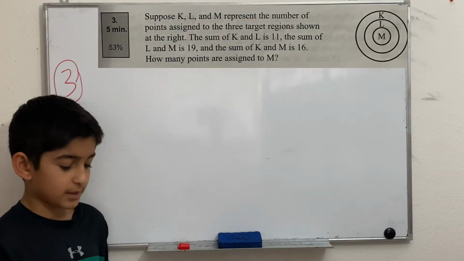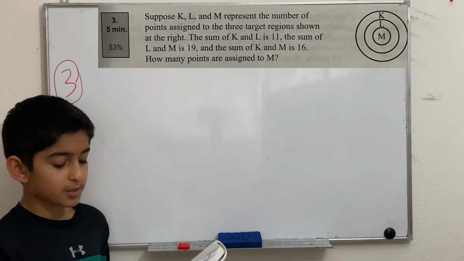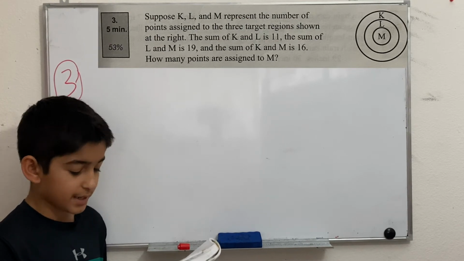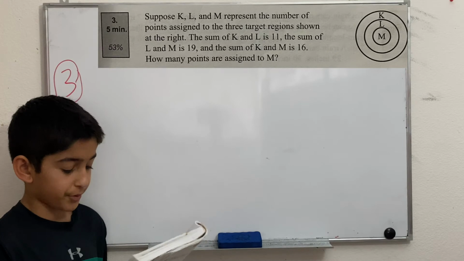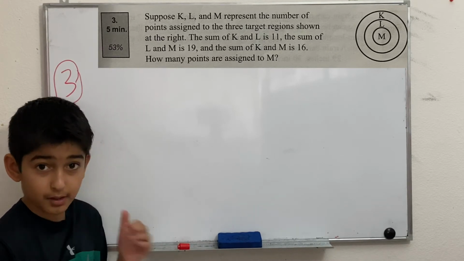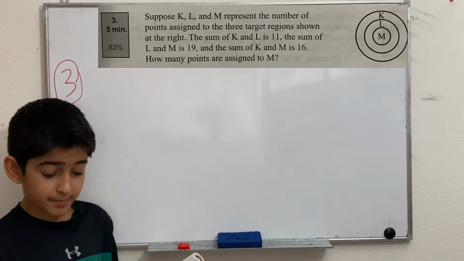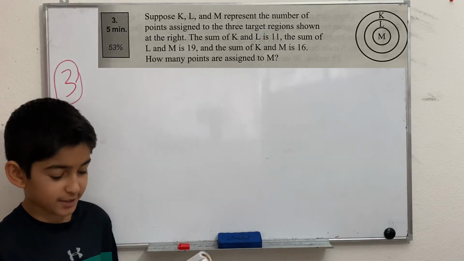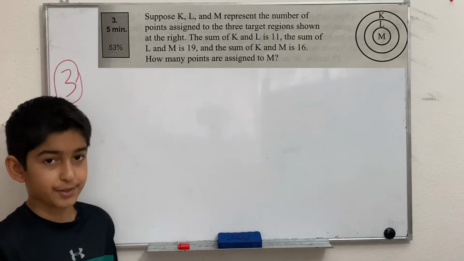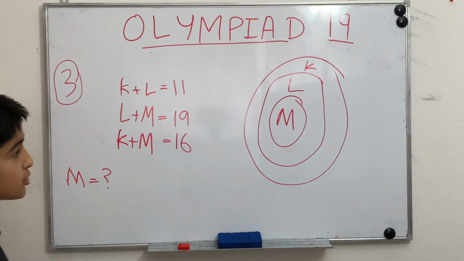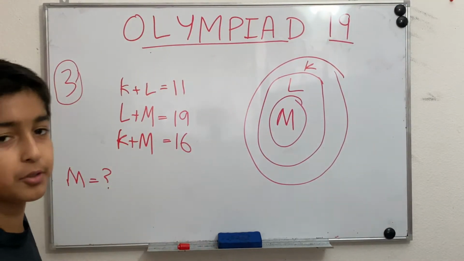The third problem says, suppose K, L, and M represent the number of points assigned to 3 target regions shown at the right. The sum of K and L is 11. And the sum of L and M is 19. And the sum of K and M is 16. How many points are assigned to M? So I just drew the dartboard and what we have to use.